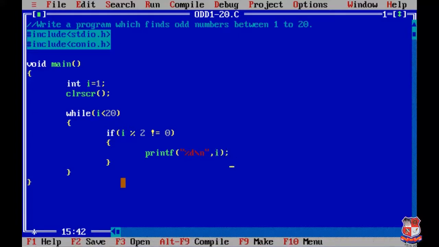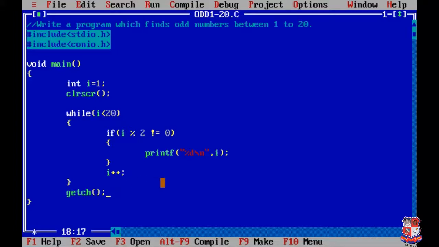After writing the printf statement we have to increase the value of i by 1. For that we are using i plus plus. So for the next iteration the value of i will be 2 instead of 1, and in each iteration the value of i is increased. Now we'll write the getch statement outside the body of the loop. That's it for our coding.